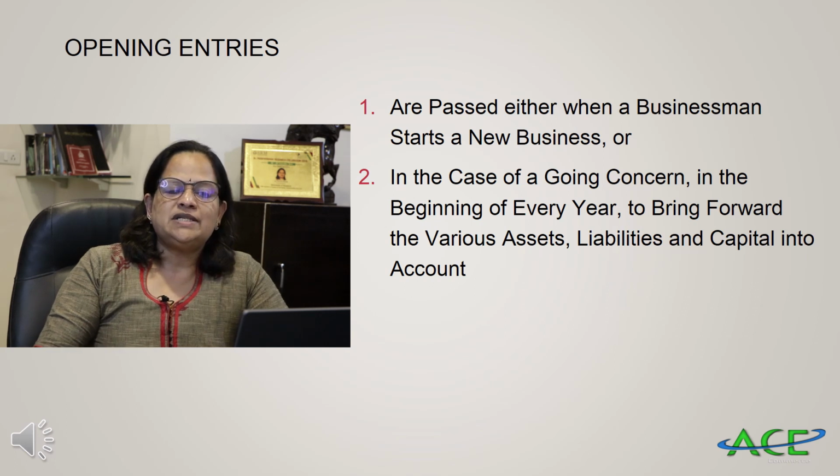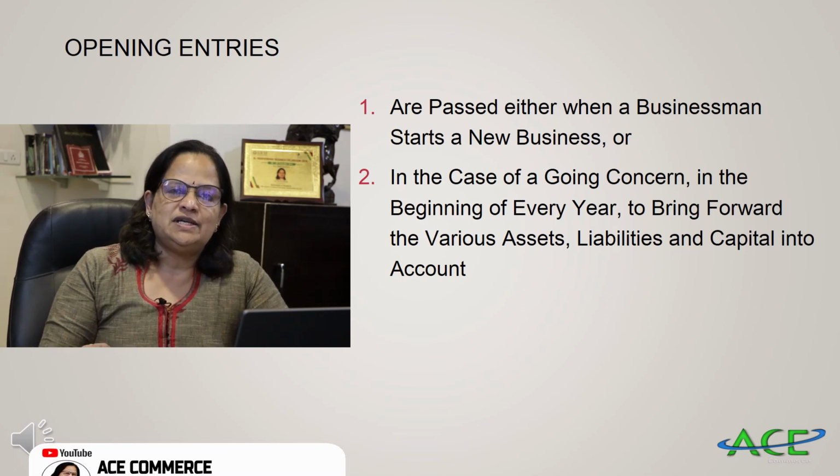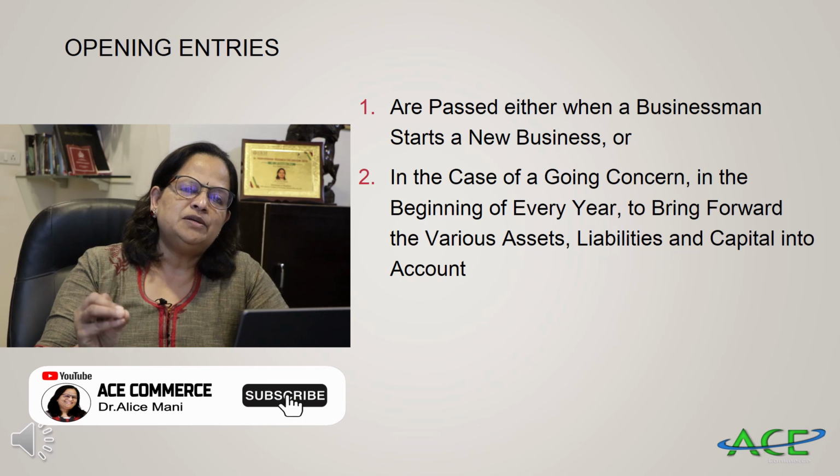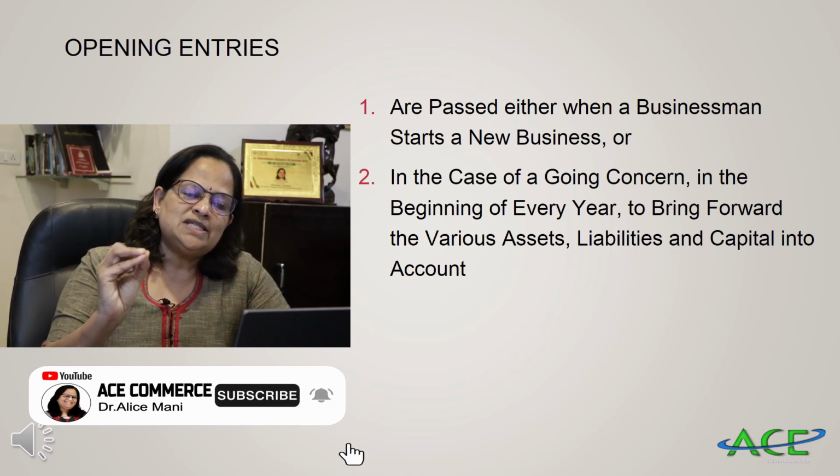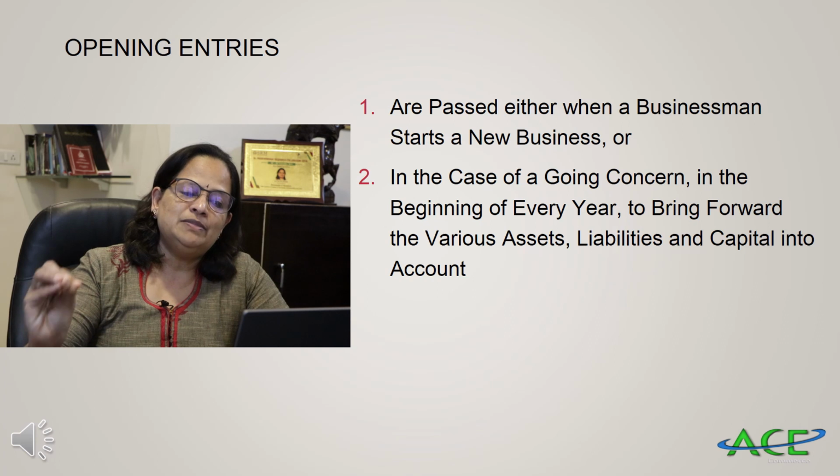Opening entries are passed when a businessman starts a business. We have seen problems like that. Mohan started business with capital 1 lakh. So that is an explanation for a person starting the business.